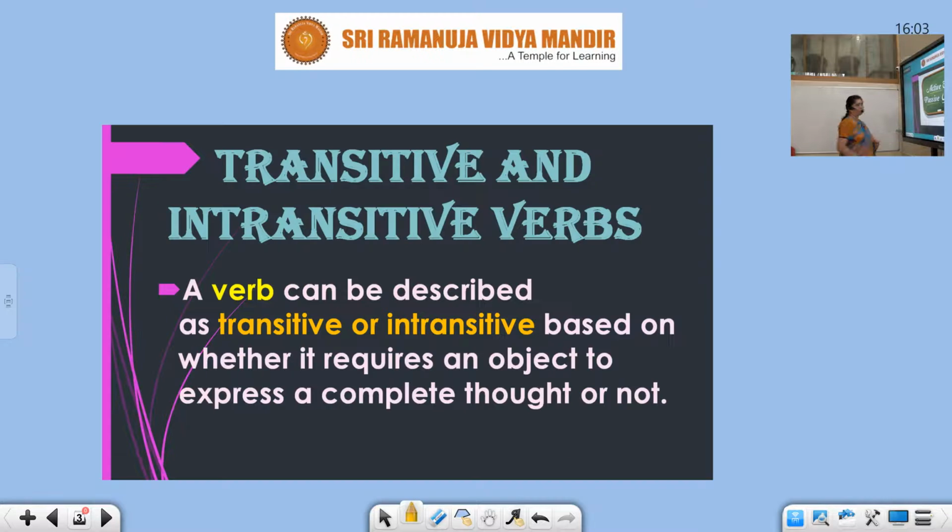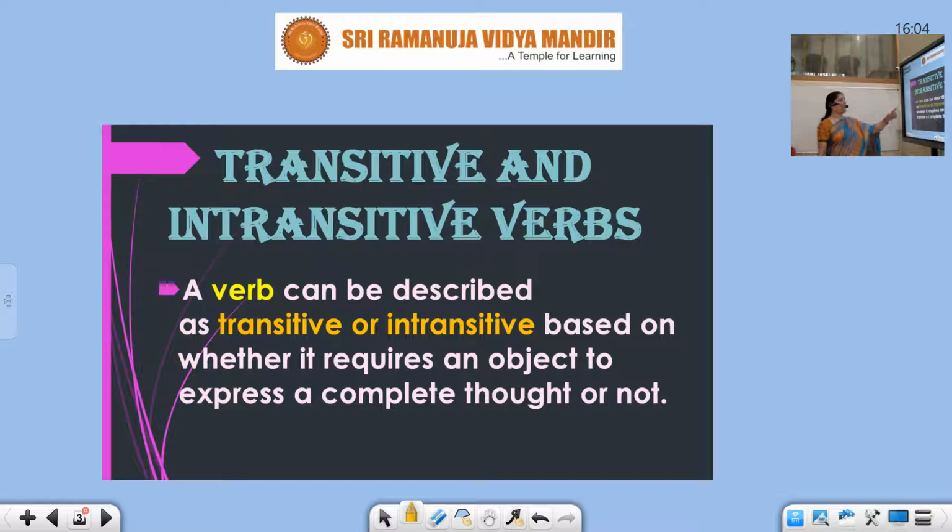Well, students, first of all, we'll go with the transitive and intransitive verbs. Before I teach you active voice and passive voice, first of all, I should tell you that there are various forms in grammar, the verb types in grammar. The two types of verbs are transitive and intransitive. Now, what is transitive and what is intransitive?